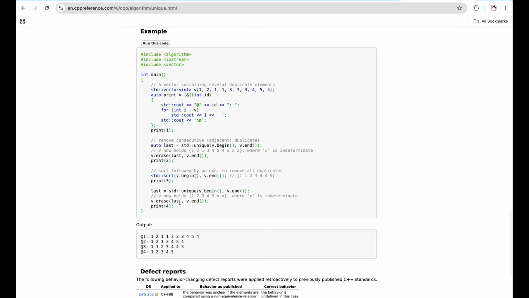So for example, if the elements begin with 1, 1, 2, 3, 4, 4, 5, then after unique, it will return the position where we need to start erasing from. So it will give 1, 2, 3, 4, 5, and then it will give the position where we can start erasing from, and we can use erase to erase from that element to the end of the vector. And afterwards, this will give 1, 2, 3, 4, 5.